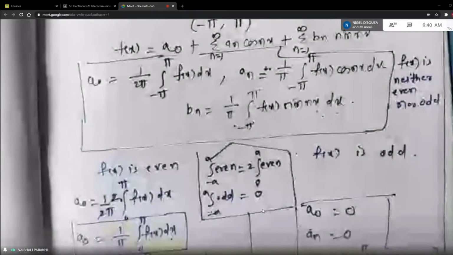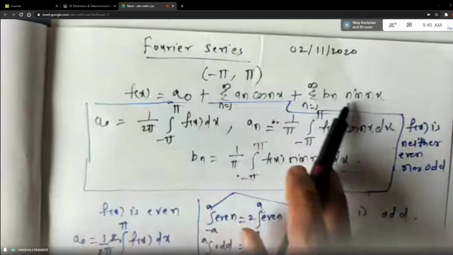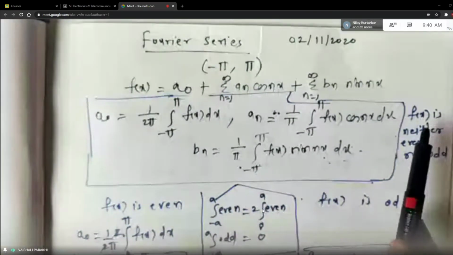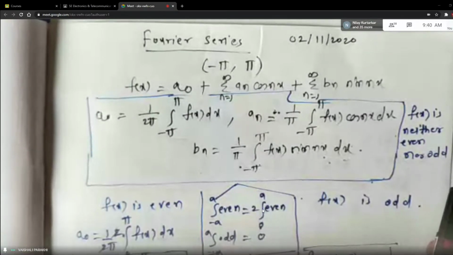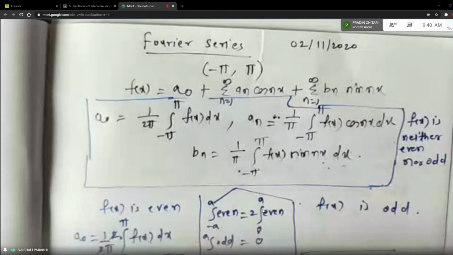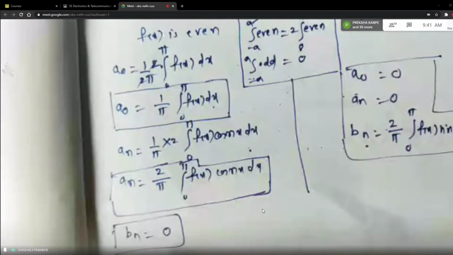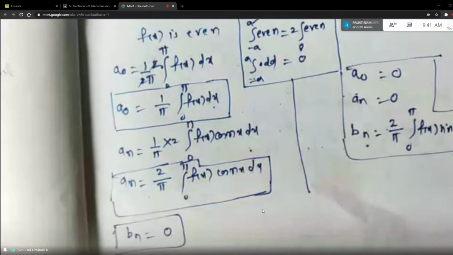Whenever the interval is from minus pi to plus pi, this is the general set of formulas, and I have mentioned here when f of x is neither even nor odd. You need not think about the properties of even and odd function. But when the function is even, what will exist? Only a naught and an will exist. Bn you can directly write 0. No need to find it also.